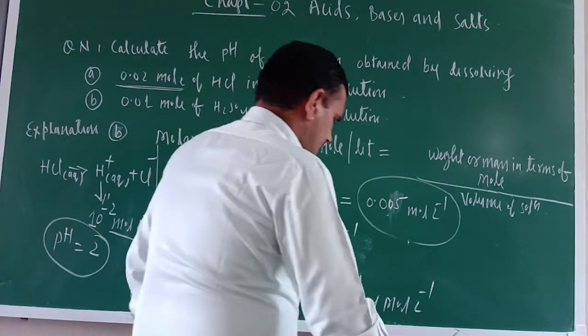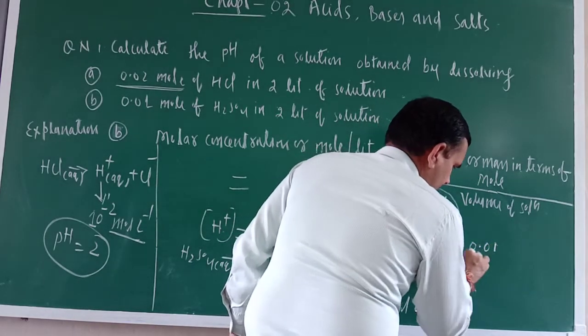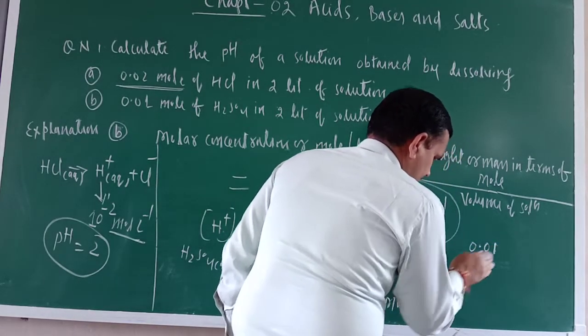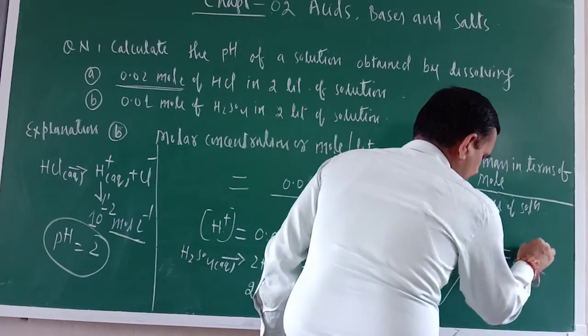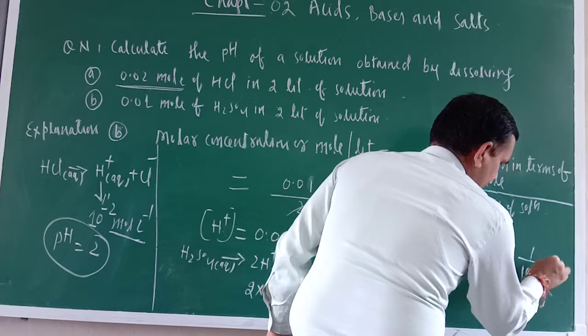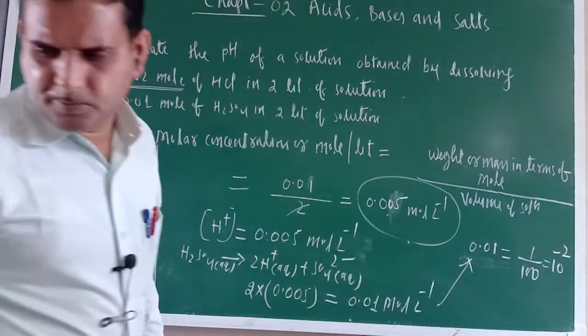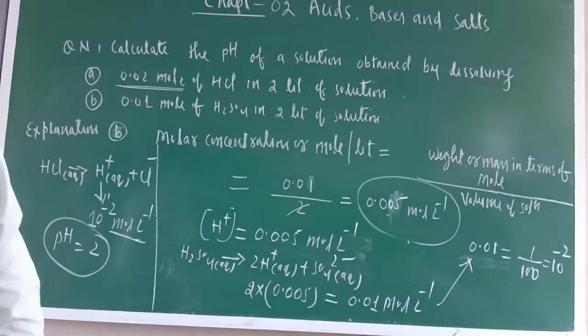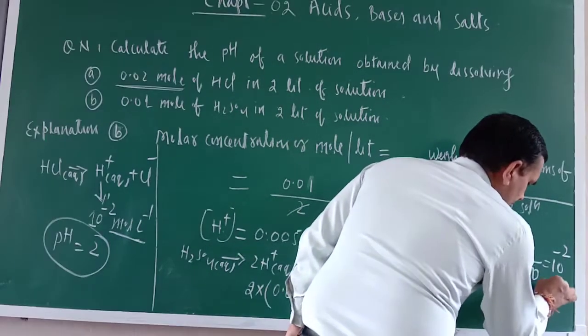Now convert this one. Just see. 0.01 can be written as 1 divided by 100. So that is equal to 10 raised to the power minus 2. Am I correct? 10 raised to the power minus 2 mole liter inverse.